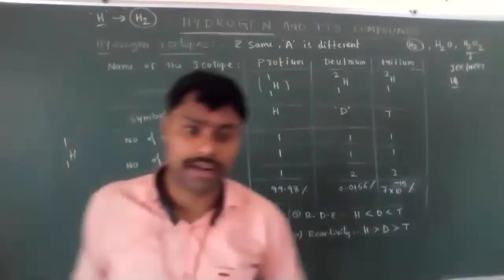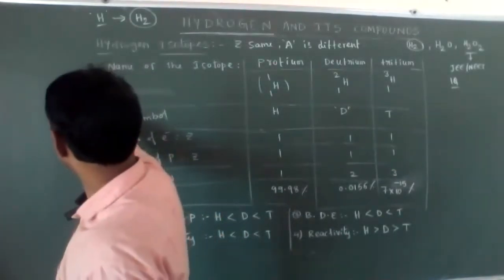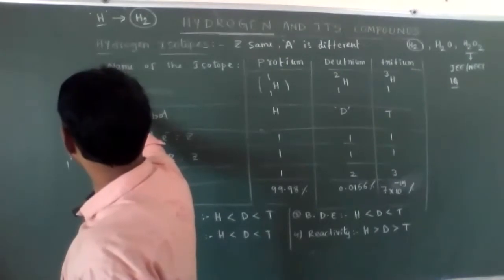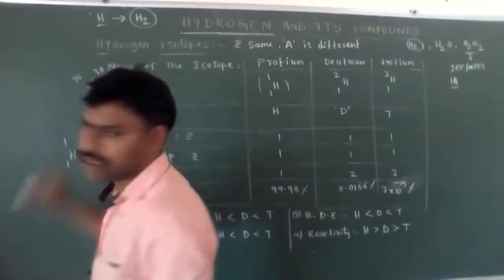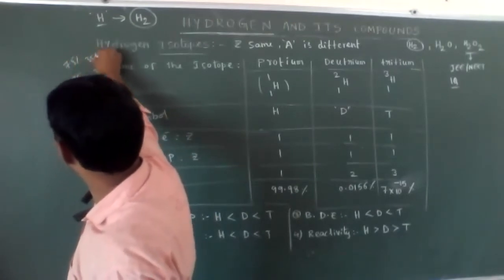But chlorine, if you observe, chlorine exists in two isotopes, chlorine-35 and chlorine-37, one in 75 percent and another in 25 percent.